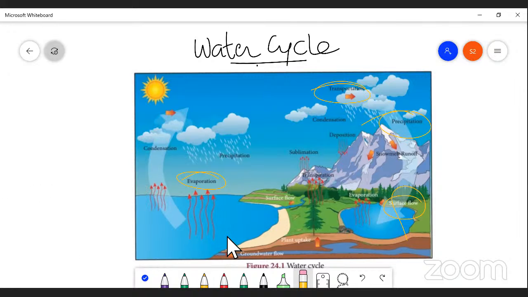So let me take the second one, sublimation. Actually, sublimation is a process by which the solid substance, the solid phase, directly converts into gaseous form, not in the form of liquid, right? So if you take the hills, if you go to the Himalaya region, right, you can see Everest, right?